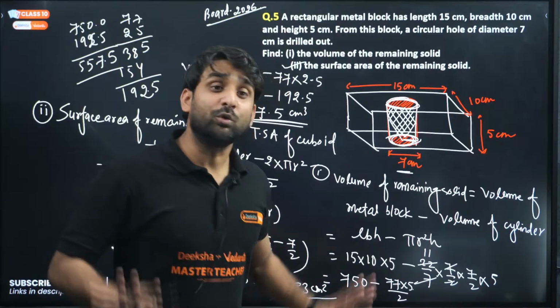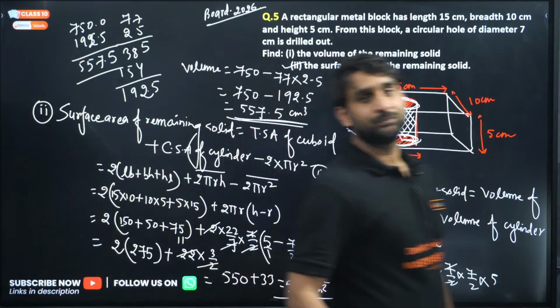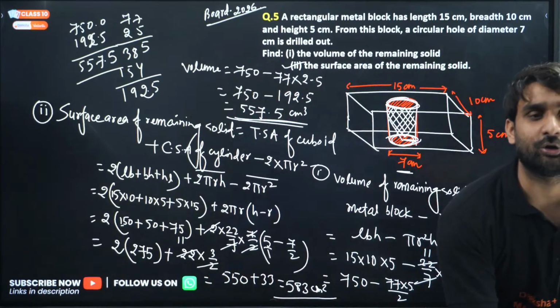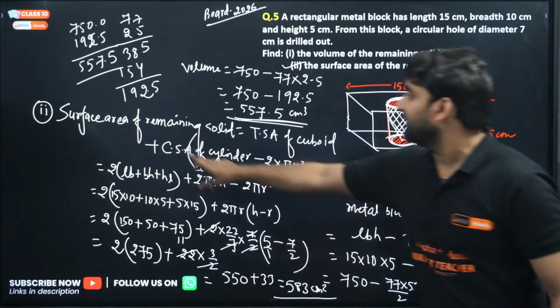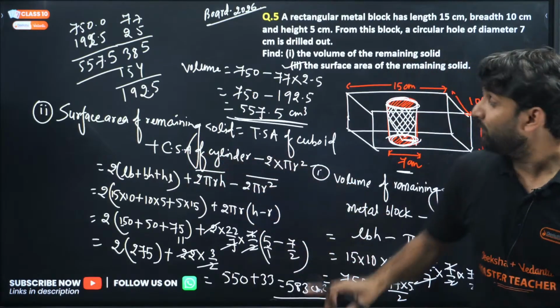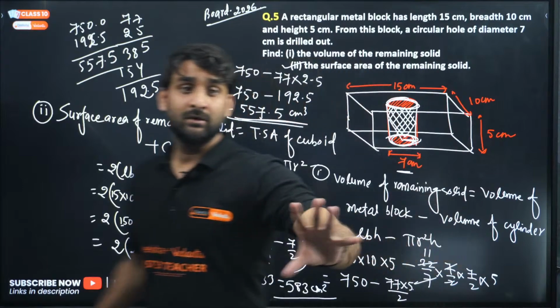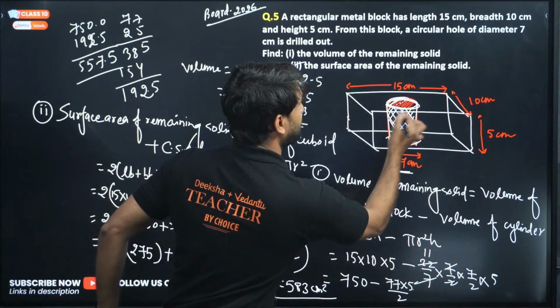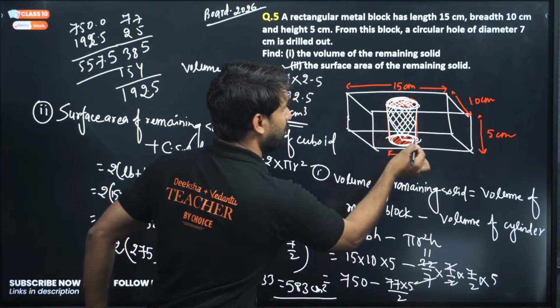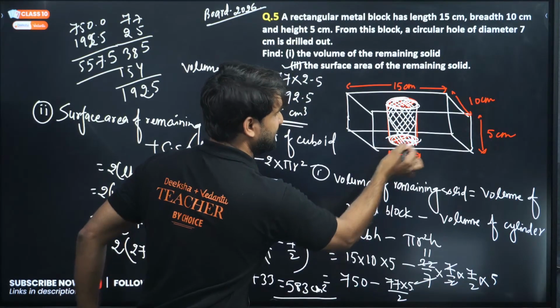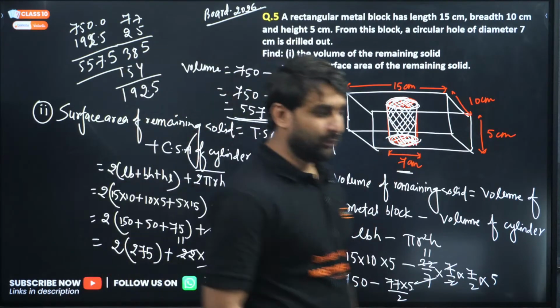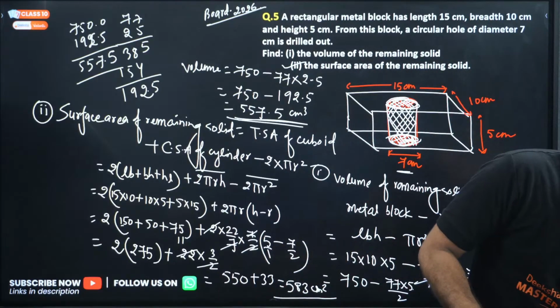So whatever you can see, that will be included. So that is the reason why we are considering curved surface area of cylinder. But we are subtracting the circle because we have already drilled this portion. No metallic surface is here left. So we are excluding the circle, but we are including the curved surface area.